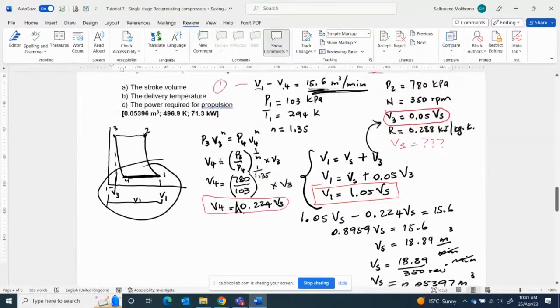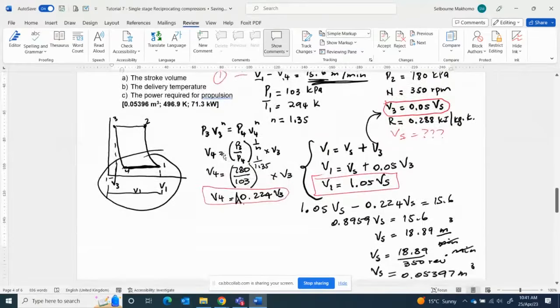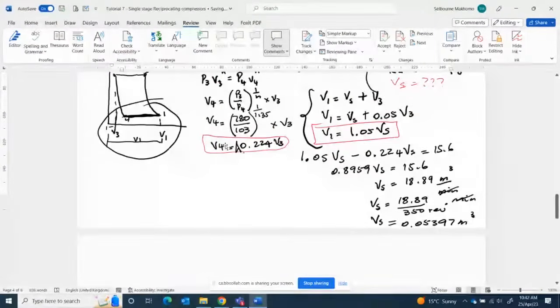And then the second one, T2, the delivery temperature. T2 over T1 is equal to (P2 over P1)^((n minus 1) over n).